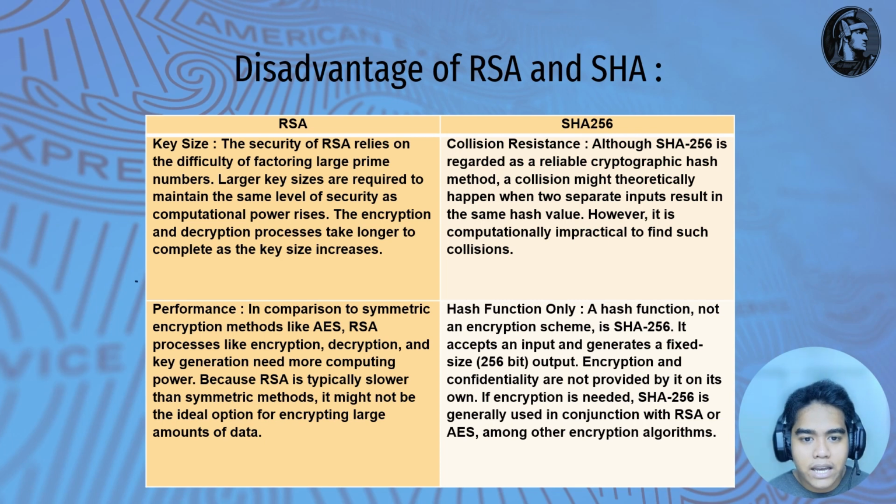Second factor, hash function only. SHA is a hash function, not an encryption scheme. It accepts an input and generates a fixed size output. Encryption and confidentiality are not provided by it on its own. If encryption is needed, SHA is generally used in conjunction with an encryption algorithm such as RSA or AES.